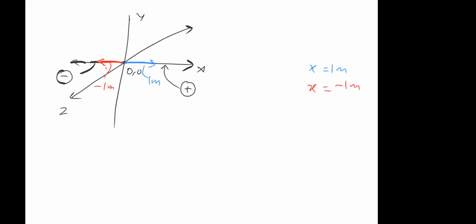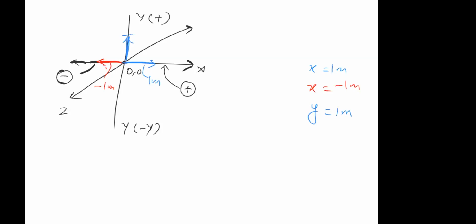Now come to the y-axis. Anything in the upward direction will be plus, and here it will be minus. Why do we have this kind of system? Because you're used to the number line, right? To the right of 0 you have positive numbers, left of 0 you have negative numbers. So this idea actually came from there. So plus values in the upward direction and minus values in the downward direction. For example, if I say that y is equal to 1 meter, what does it mean? This direction.